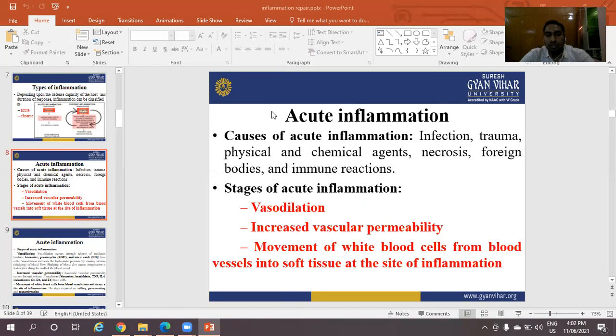There are three stages included in acute inflammations. First is vasodilation. Second is increased vascular permeability. Third is movement of white blood cells from blood vessels into soft tissue at the site of inflammation.